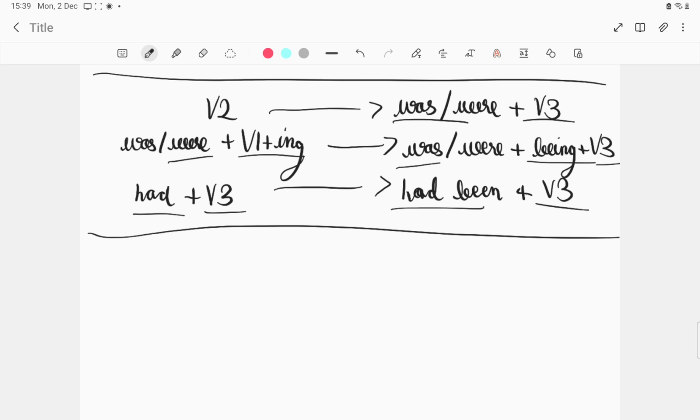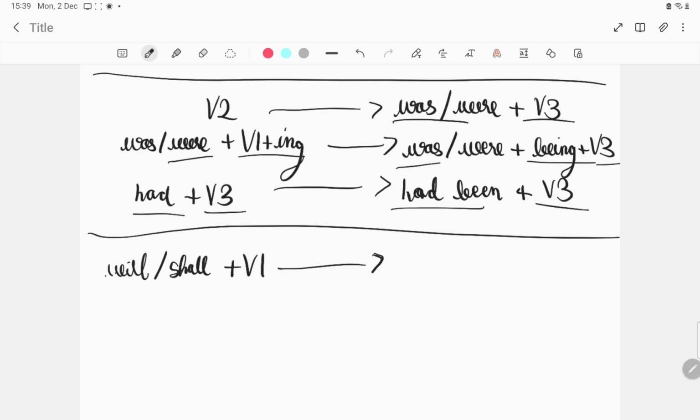So the whole thing only applies for simple future. In simple future, if we have they will take the food, will or shall plus the verb's first form, it becomes the food will be taken by them.